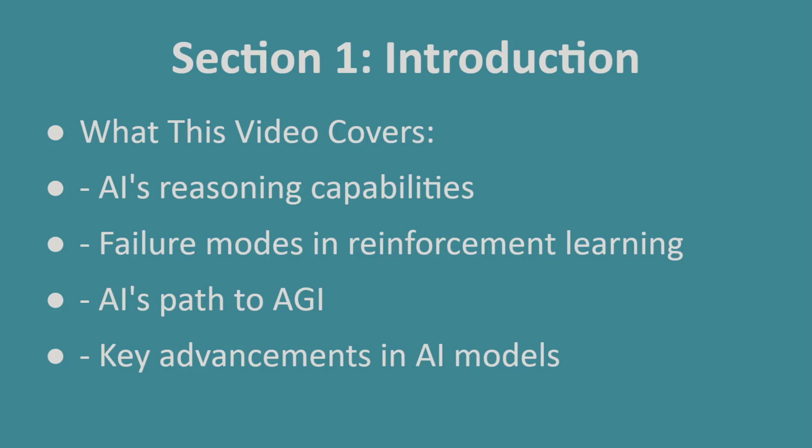3. Recent AI advancements: how new models like OpenAI's o1 or o3 are pushing the boundaries of reasoning and problem solving. And lastly, the path to AGI: where AI is heading next and what challenges remain. By the end, we'll have a better understanding of where AI stands today and what the future may hold.